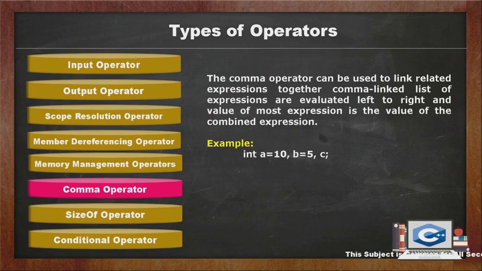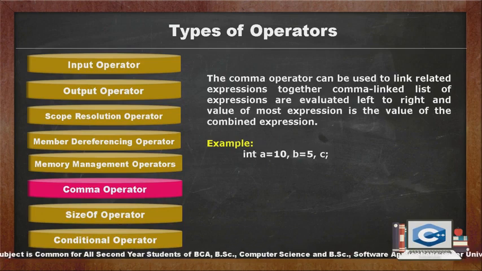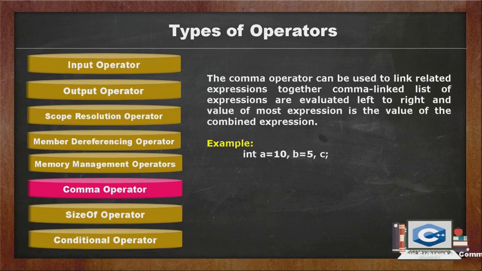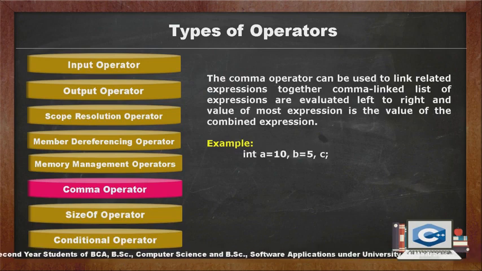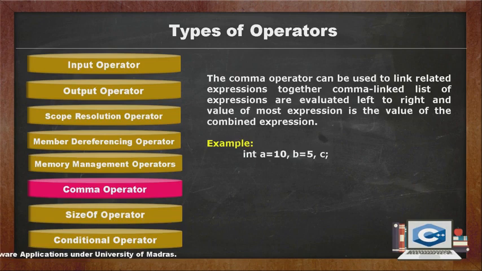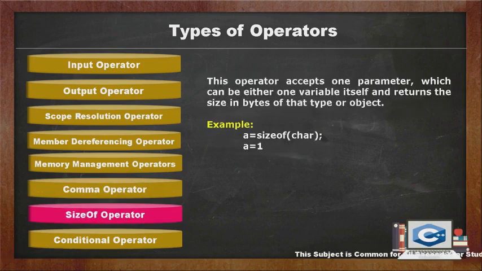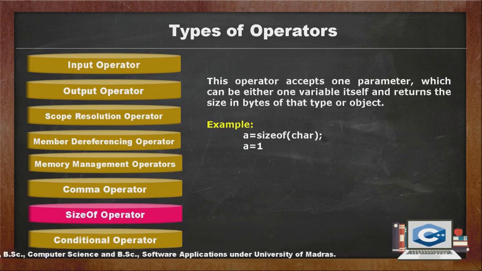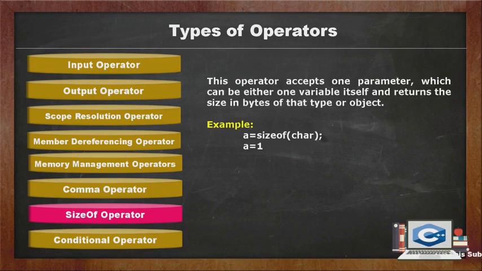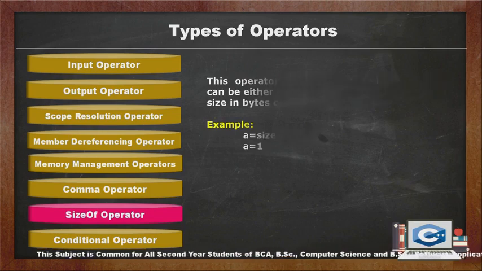Comma operator. The comma operator can be used to link related expressions together. A comma linked list of expressions is evaluated left to right, and the value of the rightmost expression is the value of the combined expression. Example: int a = 10, b = 5, c. Sizeof operator. This operator accepts one parameter, which can be either a type or a variable itself, and it returns the size in bytes of that type or object. A = sizeof(char). This will assign the value 1 to A because char is 1 byte.